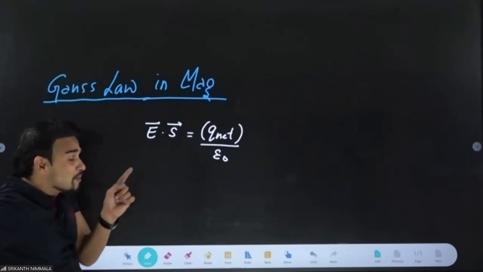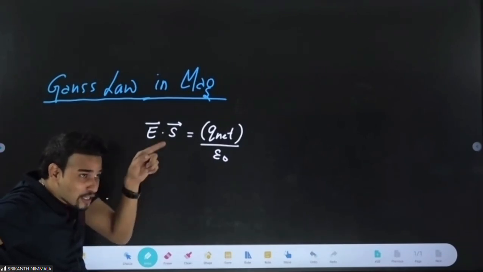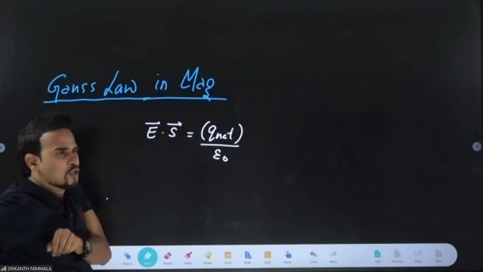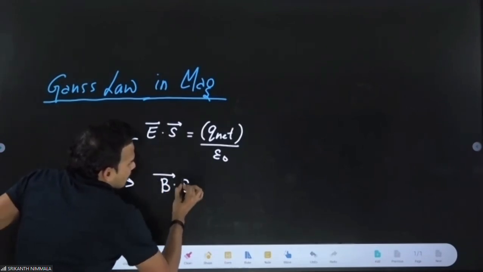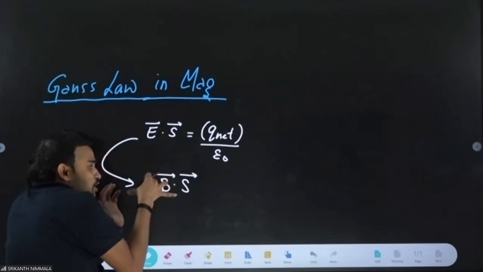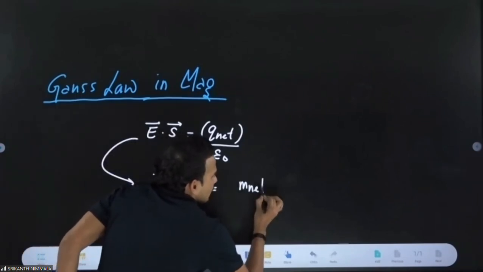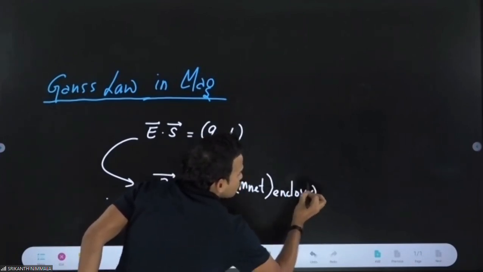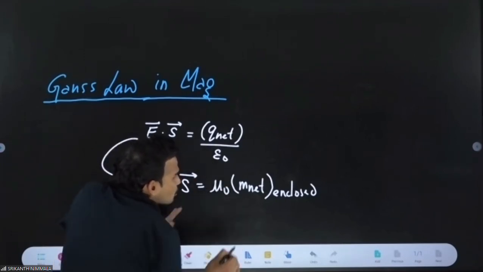In magnetism, in place of 1 by epsilon naught, we write mu naught. There it was 1 by 4 pi epsilon naught; here we write mu naught by 4 pi. And in place of charge, we talk about pole strength. Gauss law in magnetism says: B dot S, the magnetic flux through a closed surface, will be equal to mu naught into M net enclosed.